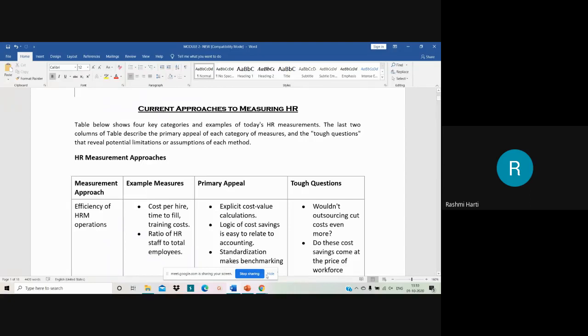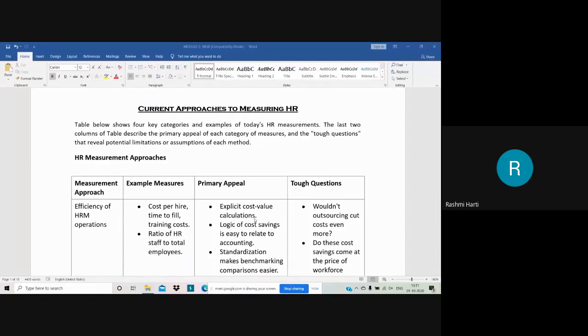And then finally, primary appeal. Primary appeal here is explicit cost value calculation. Here you calculate how much you have spent and how much return on investment you have got. Then logic of cost saving, how much have you saved in the hiring process, which is easy to relate to accounting. Then standardization makes benchmarking comparisons easier. So here, have you really set a benchmark in hiring practices in the industry? All these are primary appeals which give you a way to measure the HRM operations.